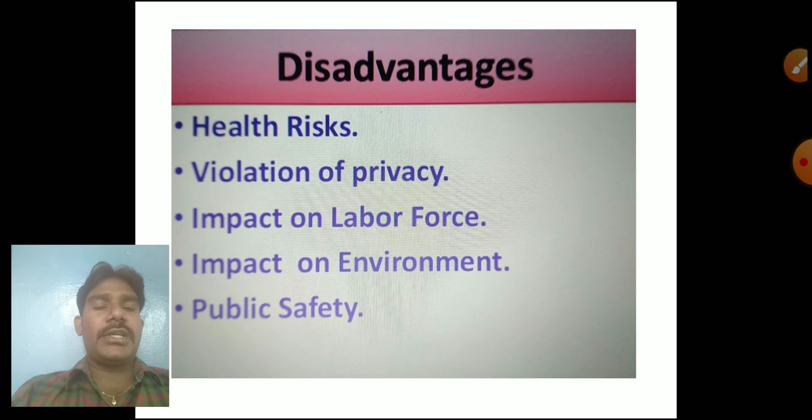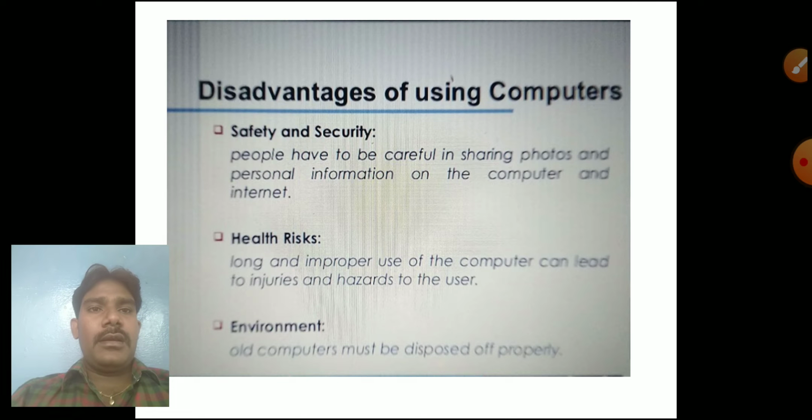So these are all for the disadvantages of a computer. Next one, safety and security. We have to use a computer, so our safety is very important. We have to store all the photos and personal information in a computer itself. However many advantages there are, in the same way we have disadvantages in a computer. We have to save and securely maintain our photos, data and information.